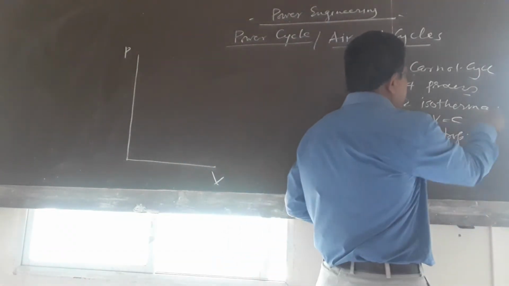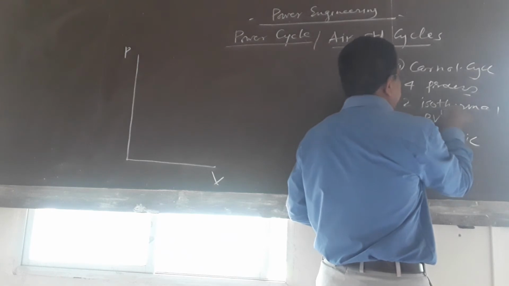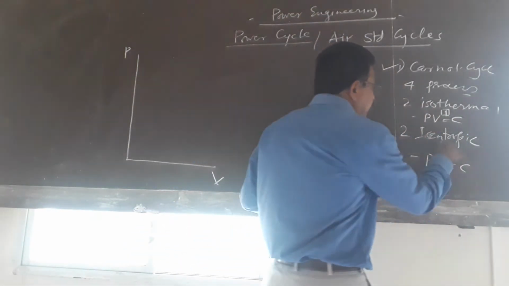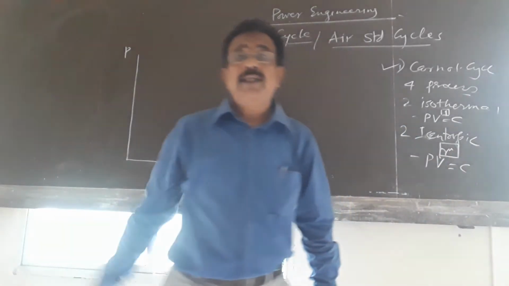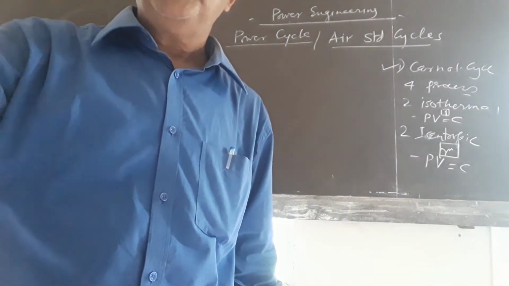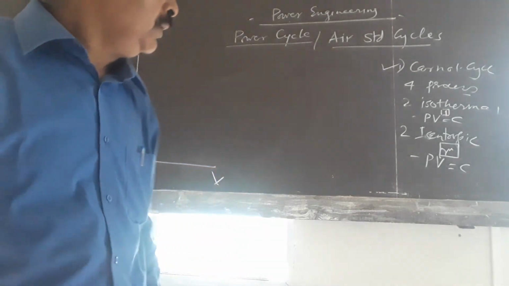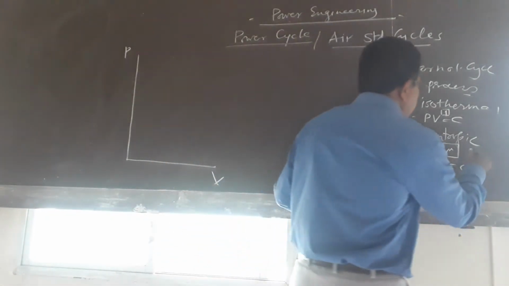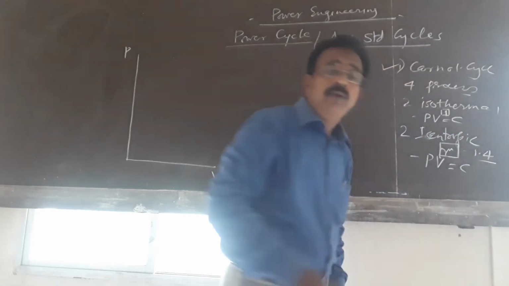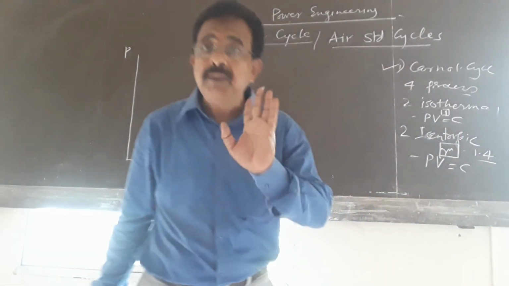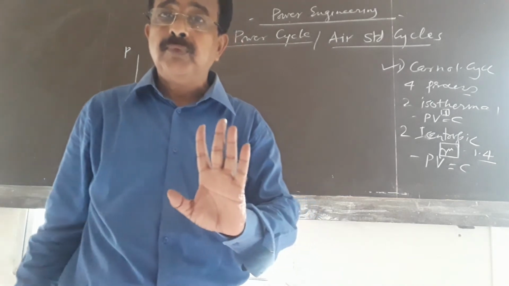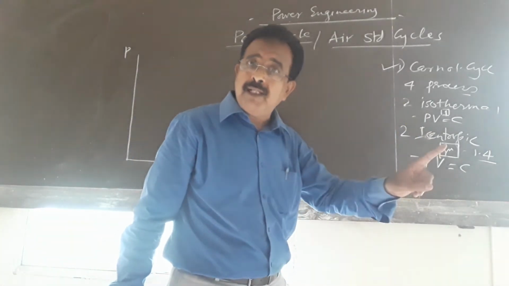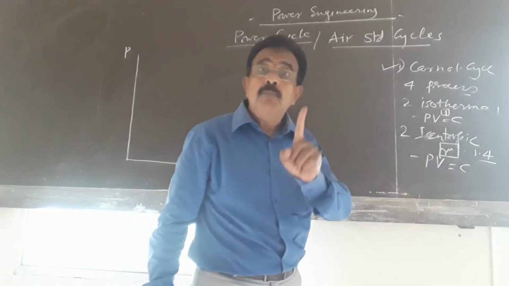In the isothermal process, the index of V is 1. In the isentropic process, the index of V is gamma, and the value of gamma is 1.4. If the index is more, the slope is more; if the index is less, the slope will be less. That you have to remember.